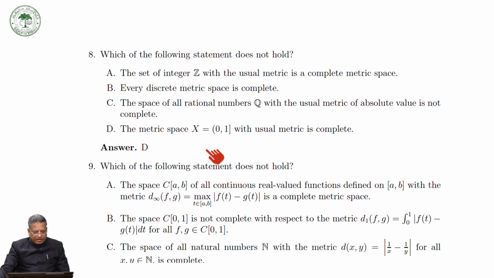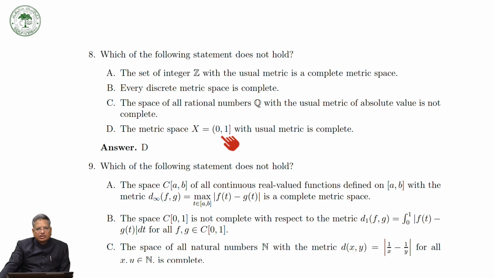Okay. Now, let us take another exercise MCQ. Which of the following statements does not hold? The set of integers with the usual metric is a complete metric space. Yes, it is true. Every discrete metric space is complete. Yes, it is true. The space of all rational numbers Q with the usual metric of absolute value is not complete. Yes, it is true. The metric space X equal to (0, 1) with the usual metric is complete. No, it is not complete.